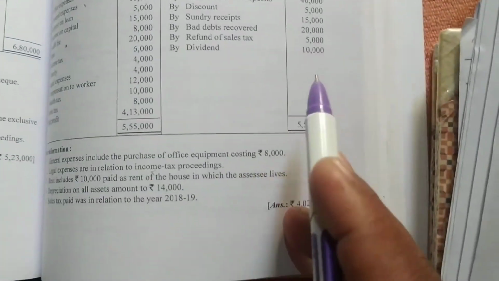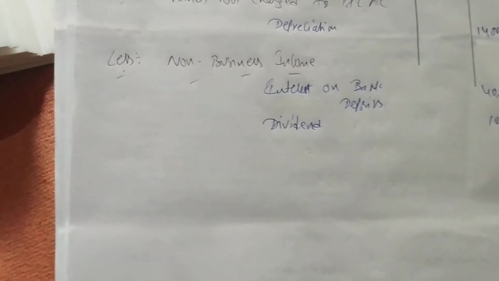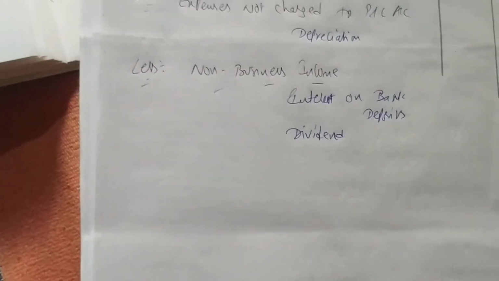After that, one more income we are having, dividend income 10,000. Now we have to add 40,000 plus 10,000 and 14,000. We are getting 64,000.